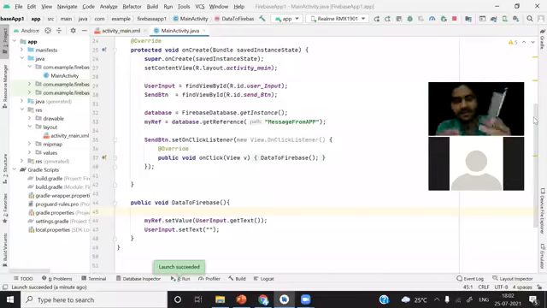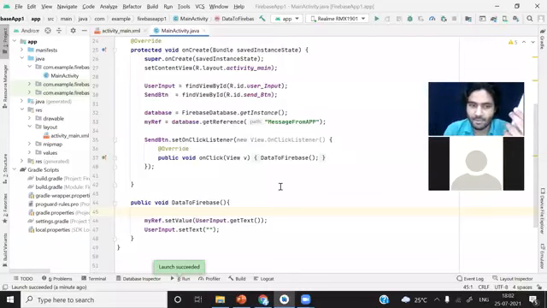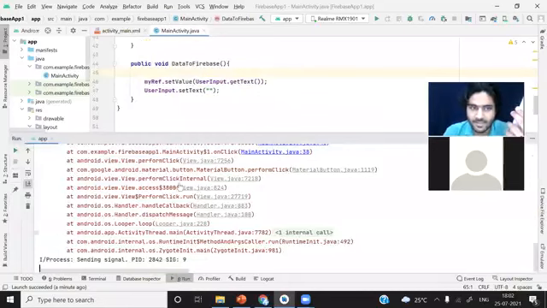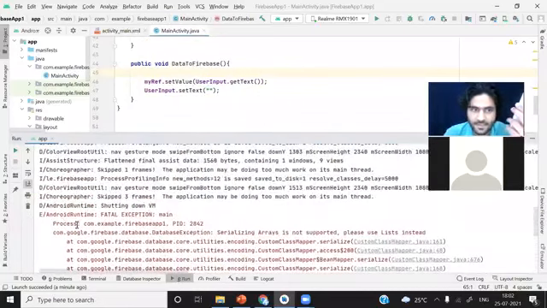So we will try it again. I will just type hello first. Okay, I have typed hello, and then I will press send. You can see that again it got crashed. Okay, the same problem we faced yesterday. You can see here, this was the error.